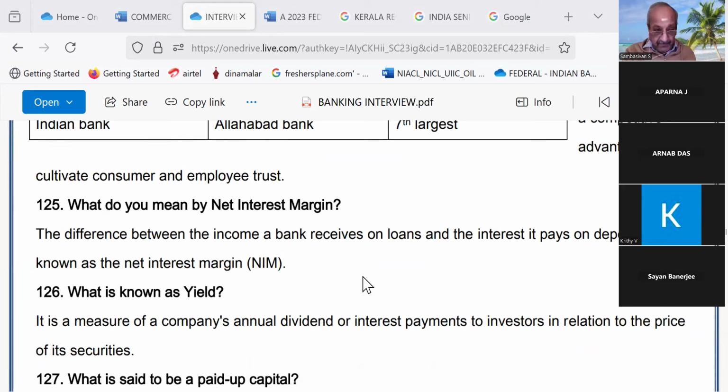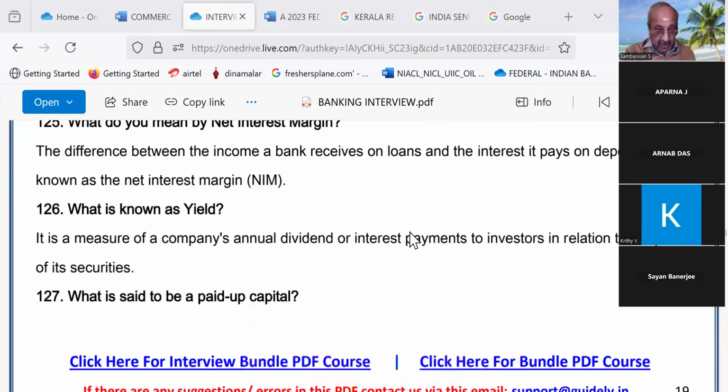What do you mean by net interest income? The difference between the income a bank receives on loans and the interest it pays on deposits is known as net interest margin. Commerce people know about it.